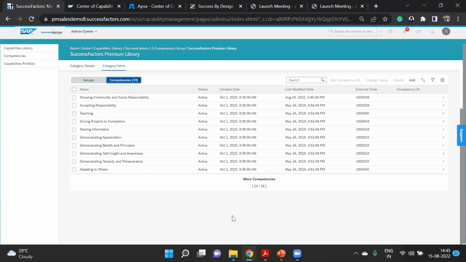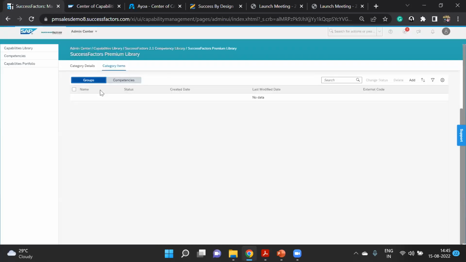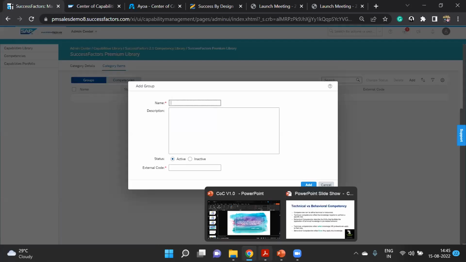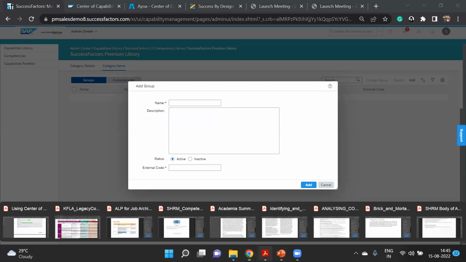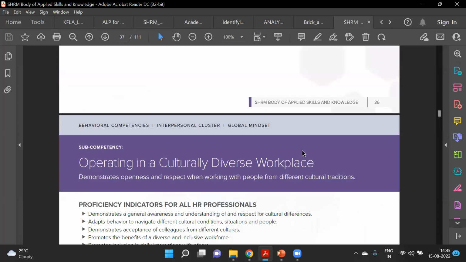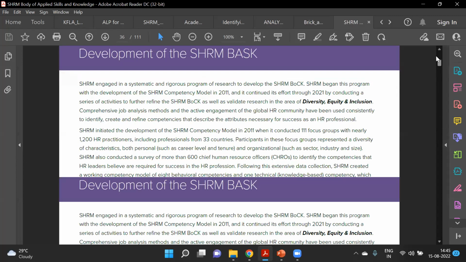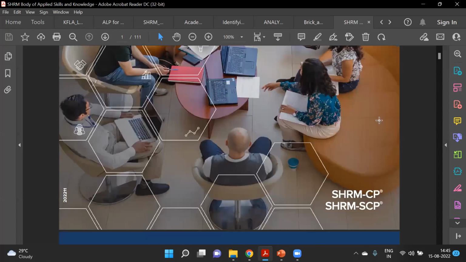Now we can come here and try to group one of the categories. Let's say from the SHRM point of view, we want to create a group. Let's go to the index page, it will be easy to navigate.